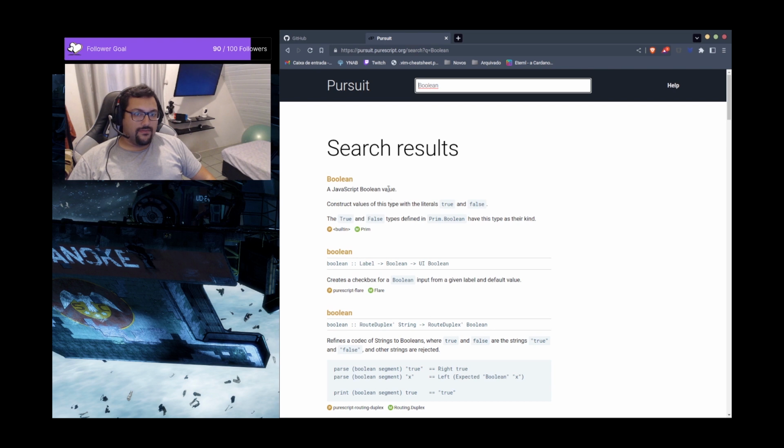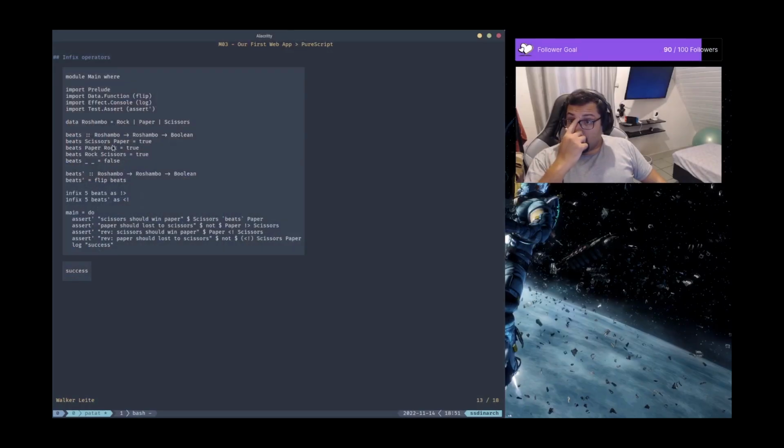JavaScript boolean value, constructive values of this type with literals true or false. So you have these literals true or false, which are from boolean type. Okay, so whenever we return true, we need to use those true values, and whenever we're gonna return false, we need to use this false return.